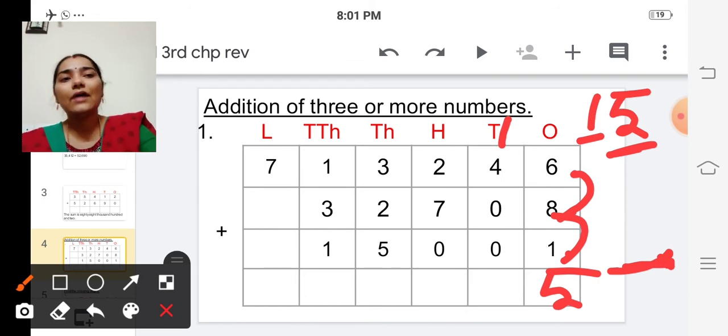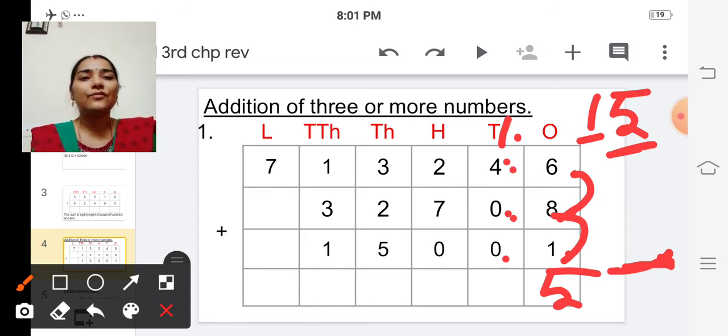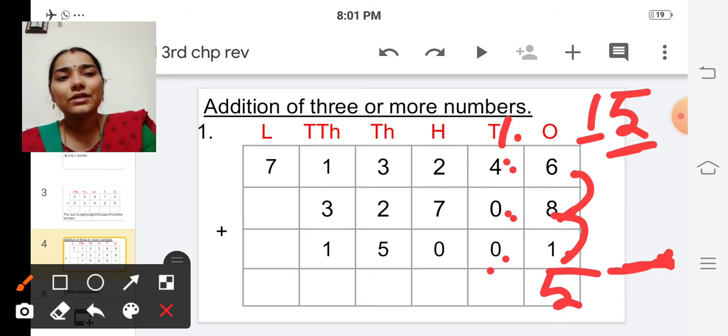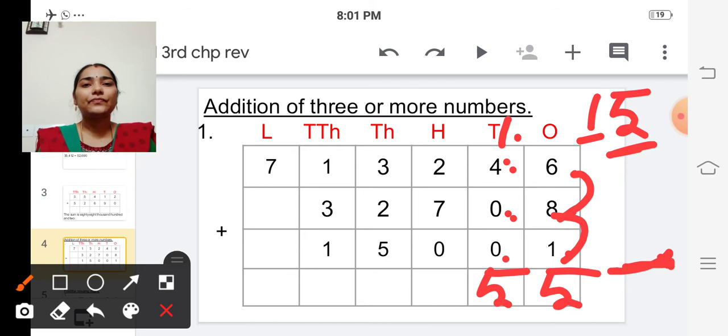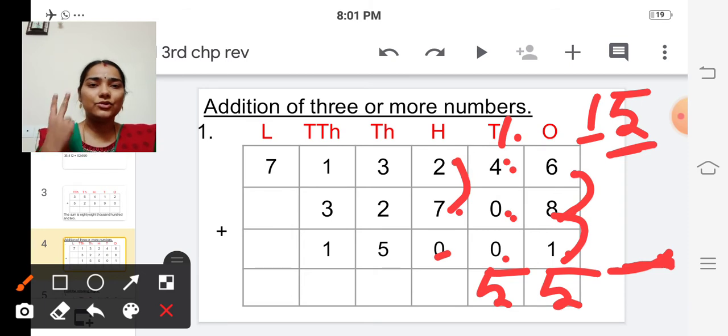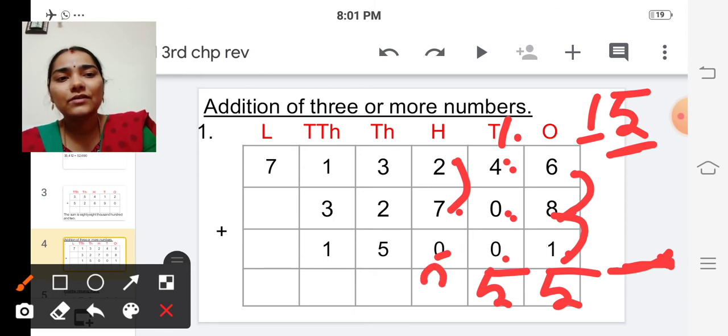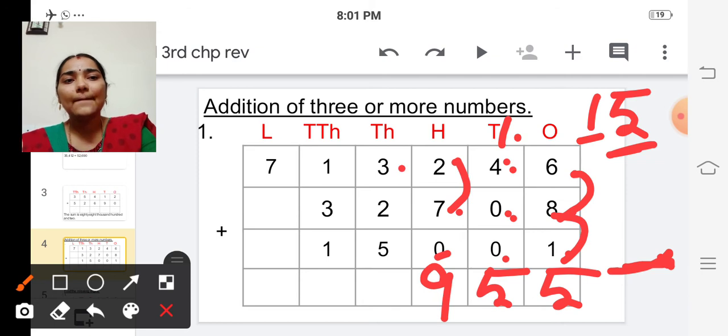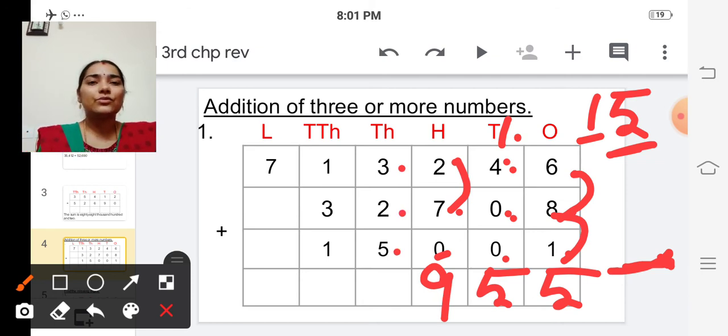So in tens place we are having 1 and 4. These twos are 0, isn't it? So we have to add 1 and 4. So 4 in the mind, 1 in the finger. After 4, 5. So here the answer is 5 in tens place. Then move on to the hundreds place. We are having 2 plus 7 and 0. So we are going to add these two numbers, 2 and 7. So 7 in the mind, 2 in the finger. After 7, 8, 9. So here we are getting 9. So see, in thousands place we have three numbers, 3 plus 2 plus 5. So 3 in the mind.